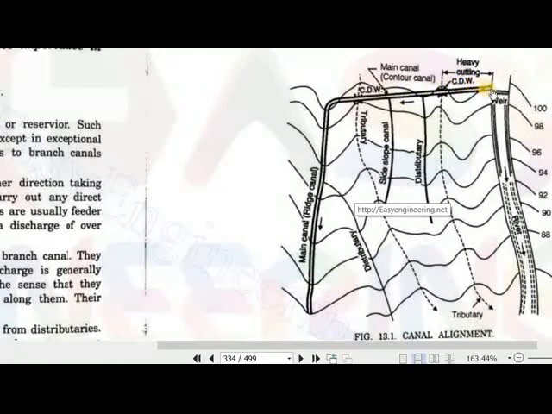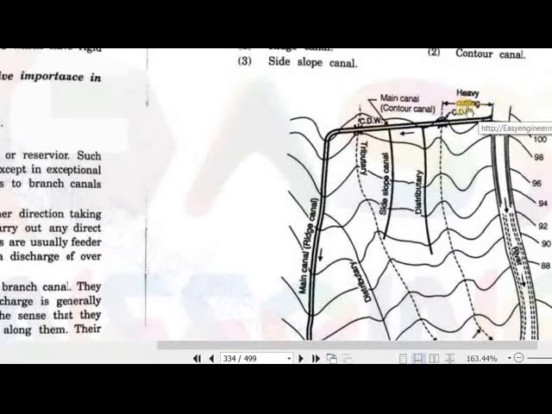You can see here it is written as heavy cutting. If there is a mountainous area, there can be heavy cutting, and cross drainage work can be costly. And this contour canal length should be minimum in order to join from this place to this place. We can also construct this canal from this point in this direction, but its length will increase. So we have to see the shortest possible distance up to the ridge line, the main ridge line.